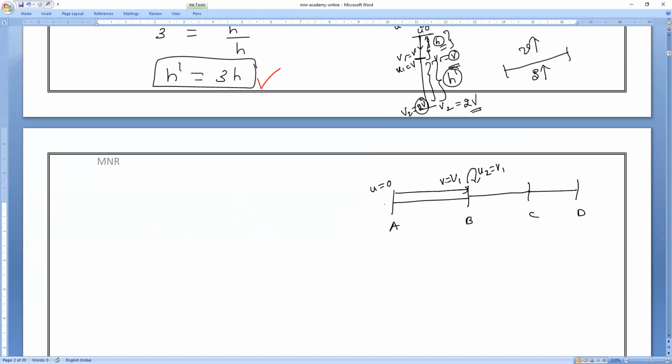And it attains a final velocity, which becomes the initial velocity for the third case. Like that, we have solved so many sums. Am I right or wrong? Clear, everybody?